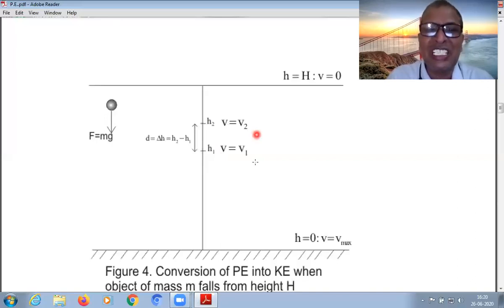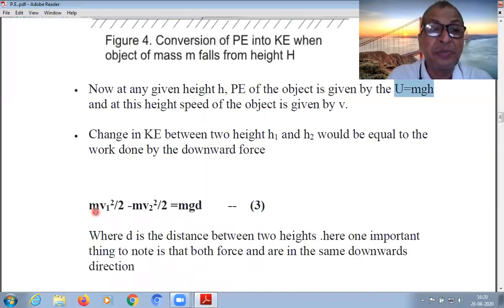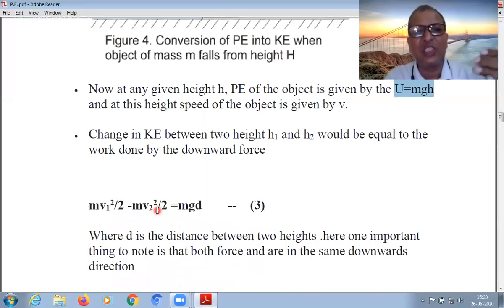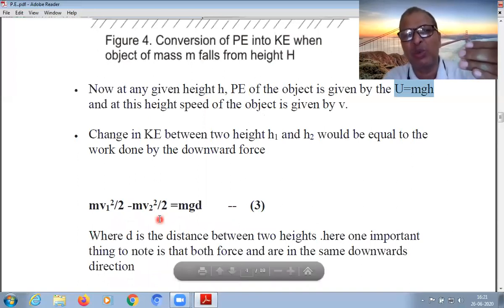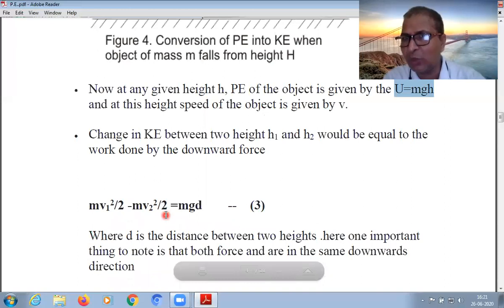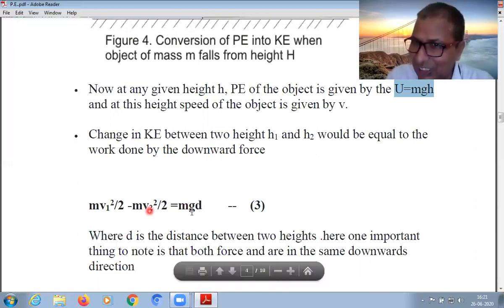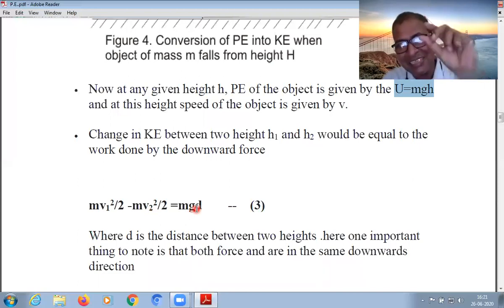So here we have obtained the change in kinetic energy between these two positions: mv2 square by 2 minus mv1 square by 2. This is equal to mgh, the work done. This potential energy is converting into kinetic energy. So the change in kinetic energy is equal to the change in potential energy between the two positions.